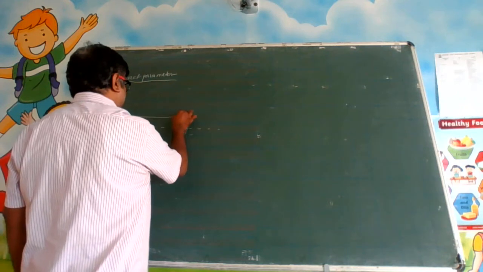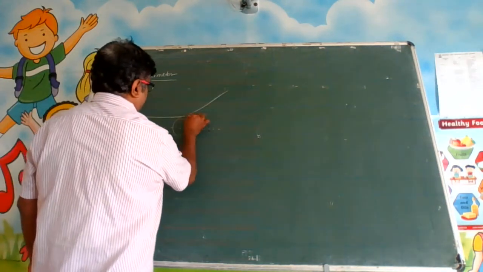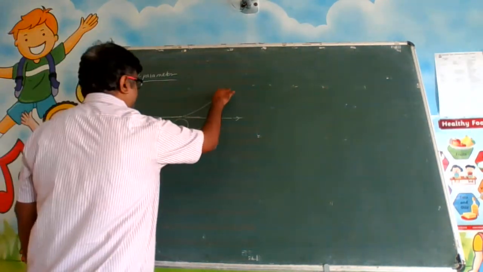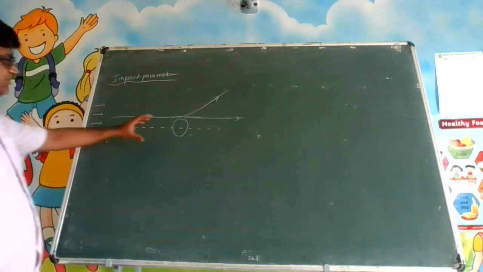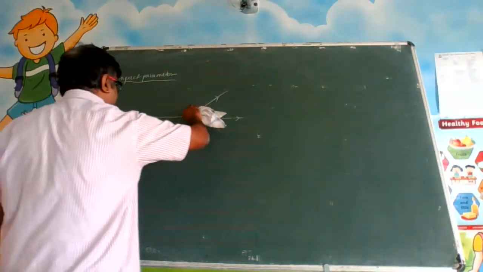So there will be a deviation. Here we are calling this the original path. So it went like this because there is a repulsion.